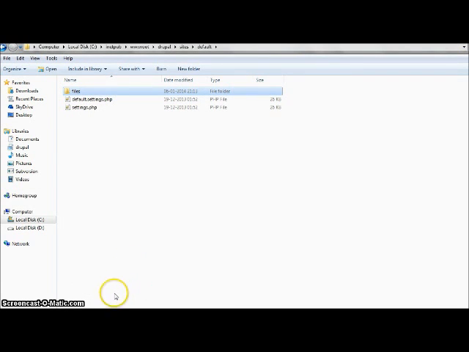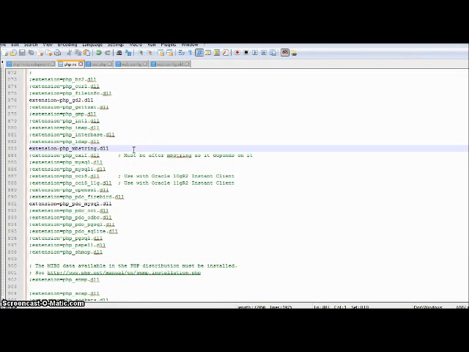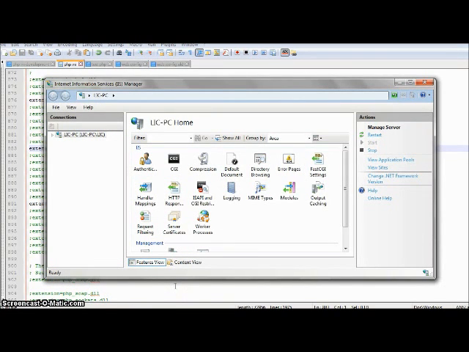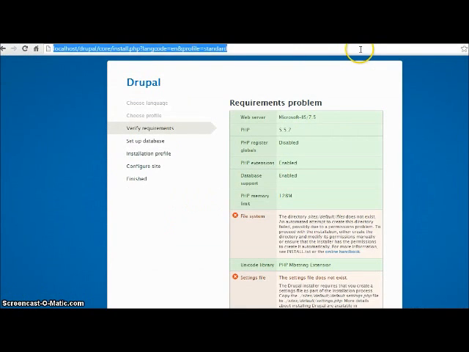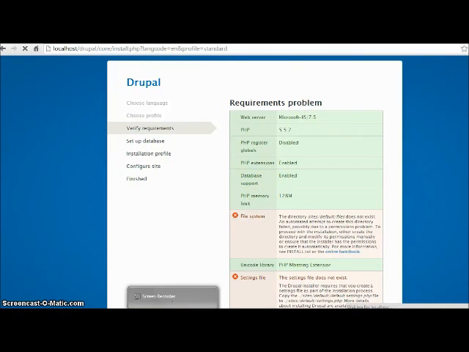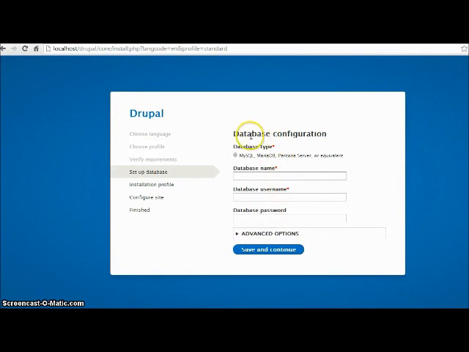There's one more error of Unicode. You can resolve that error by going into your php.ini file and uncommenting this line, which says extension equals php_mbstring.dll, and then restart your server from here. Now when you reload your file in your browser, you would see that it comes to this database configuration page.